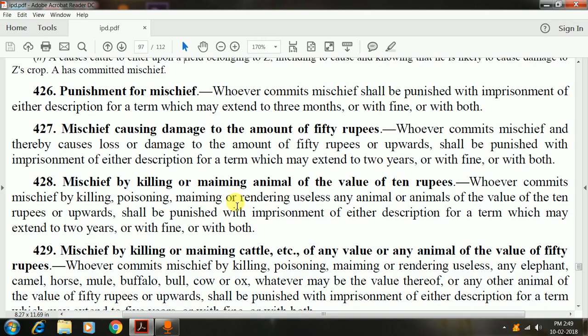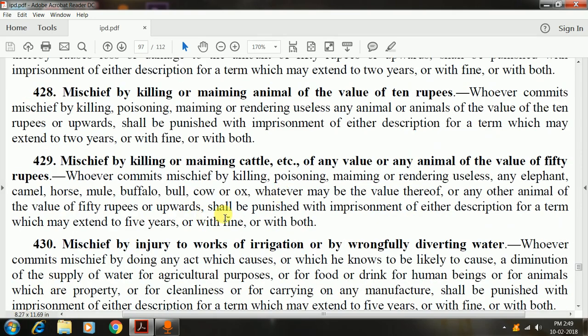Mischief by killing or maiming an animal of the value of 10 rupees. Whoever commits mischief by killing, poisoning, maiming or rendering useless any animal or animals to the value of 10 rupees or upwards shall be punishable with imprisonment of either description which may extend to 2 years, or fine, or both. So again, no need for explanation.